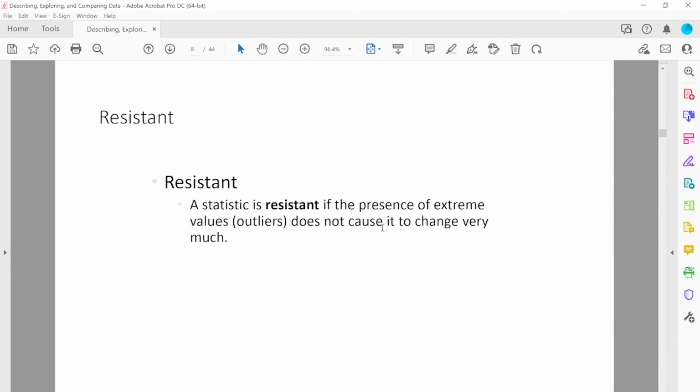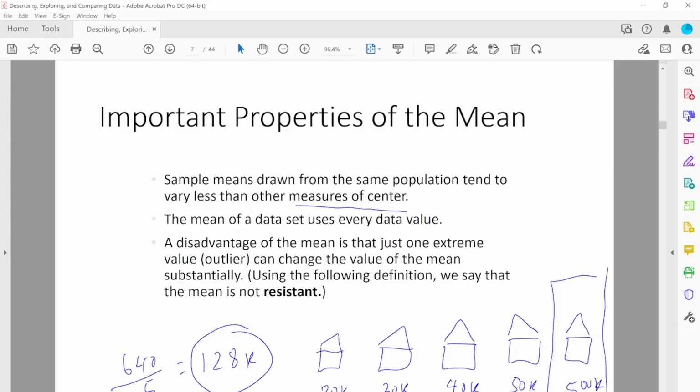There is a word called resistant. A statistic is resistant if the presence of extreme values does not cause it to change very much. Here the presence of this outlier causes a big change. Using this definition, we say that the mean is not resistant because of this outlier.